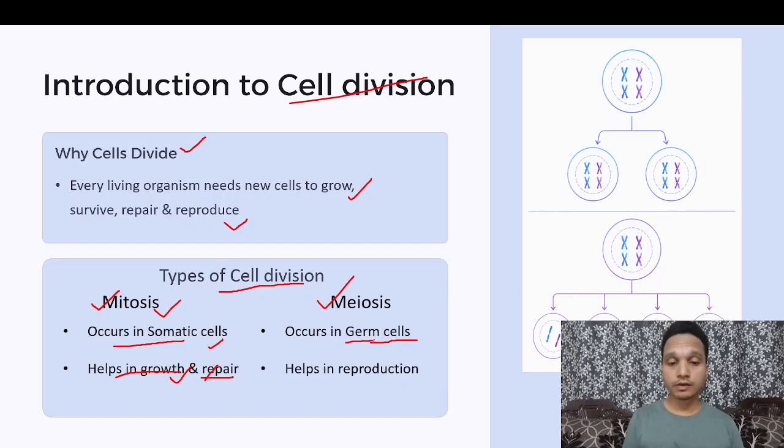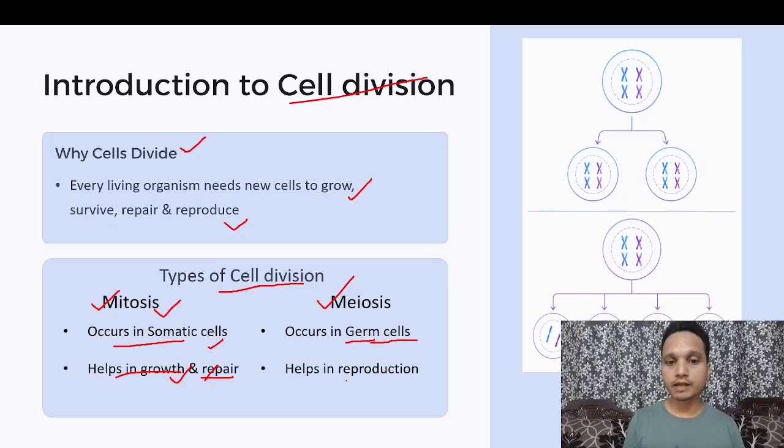When we were young, we connected the terms germs and harmful microorganisms, but in this case that is not true. Germ cells means reproductive cells. In males these are sperm, and in women these are oocytes. So meiosis occurs in germ cells to produce sperm and oocytes.